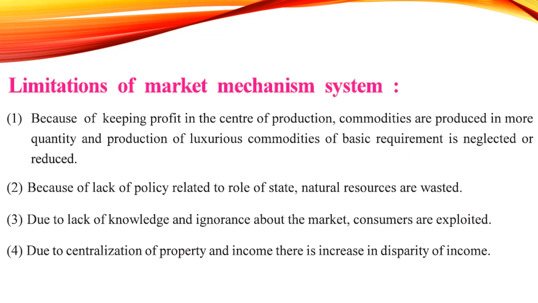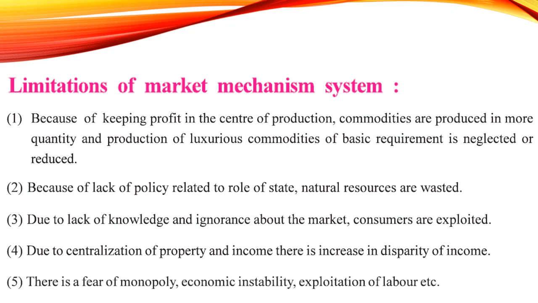So these are some major limitations of the market mechanism system. Last one is there is a fear of monopoly, instability and exploitation of labor. Monopoly means every power lies in the hand of a single producer. So that is a monopoly, and when there is only a single producer, he can charge as high prices as he wants. He can put his own terms and conditions which no one can refuse. Labor could be exploited, economic instability could be there. These are some of the major limitations of the market mechanism system.